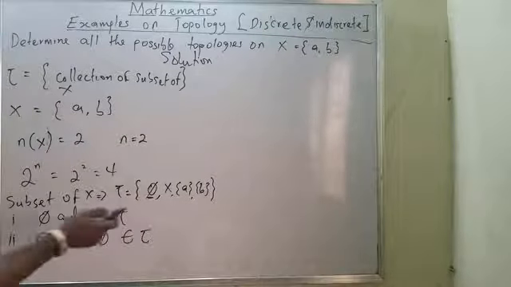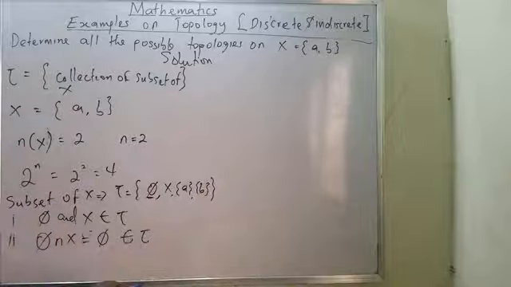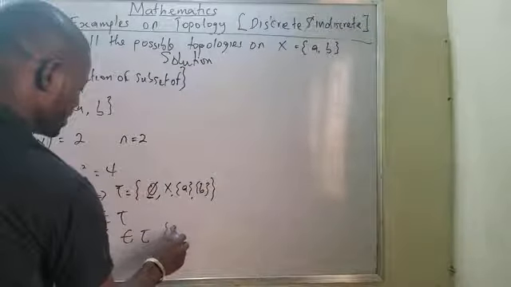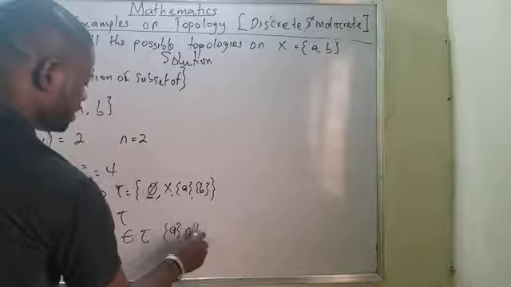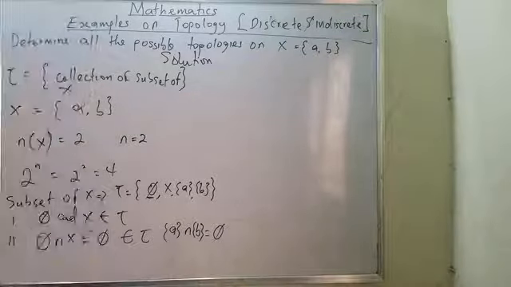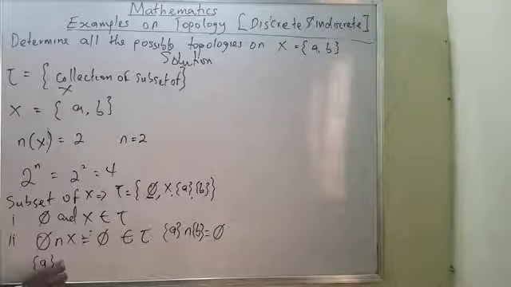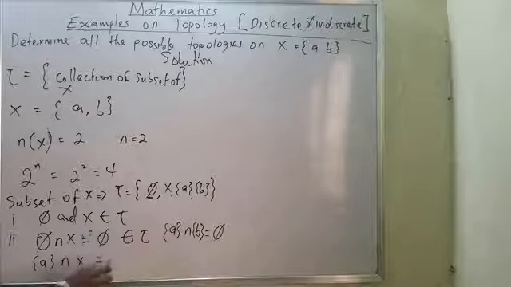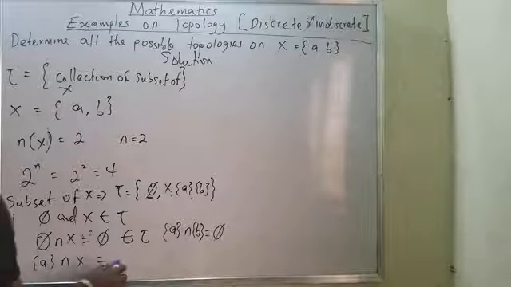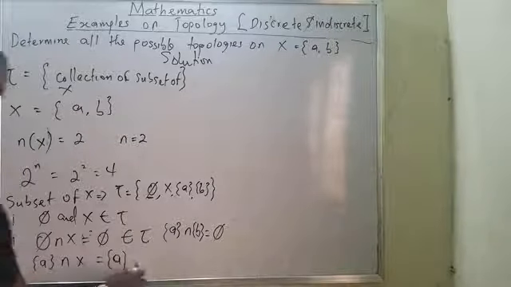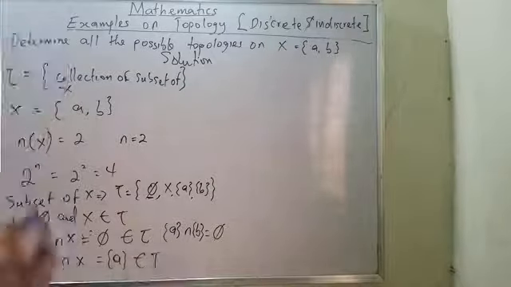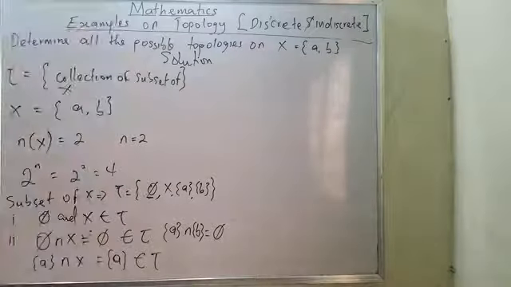Number 3, if you also move this intersection, can you see another one? If I have set A intersection set B, it is also empty. You can see empty is in tau. That is very, very important. And if I have set A intersection the given set, it will be equal to A itself, which is a singleton set, which is also in tau. Can you see all this? That tells us that the intersection conditions hold.